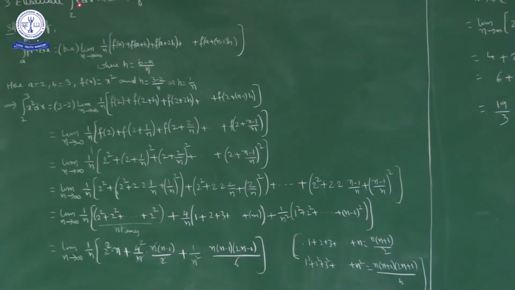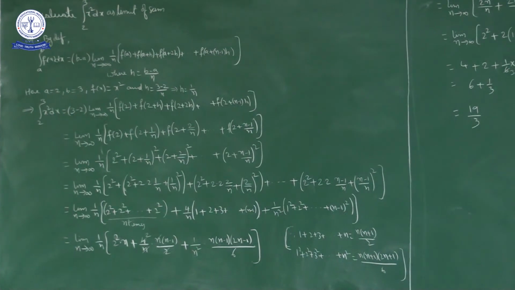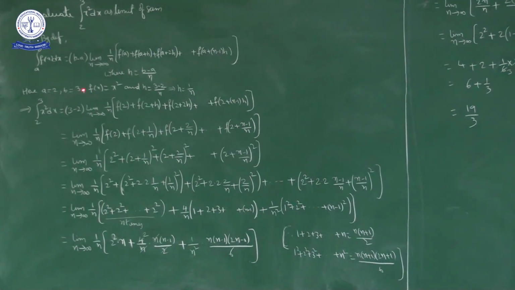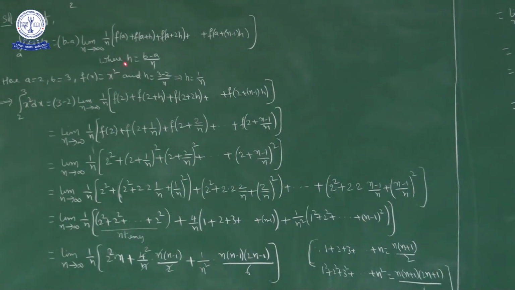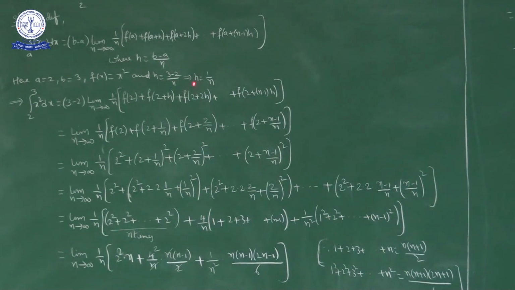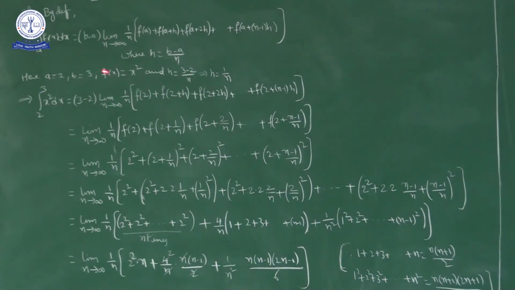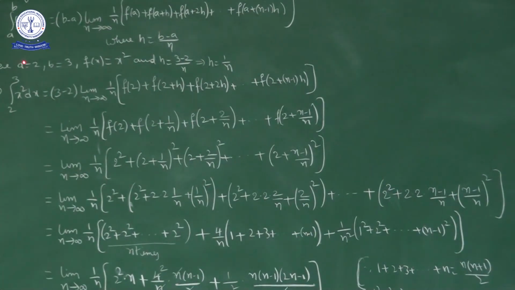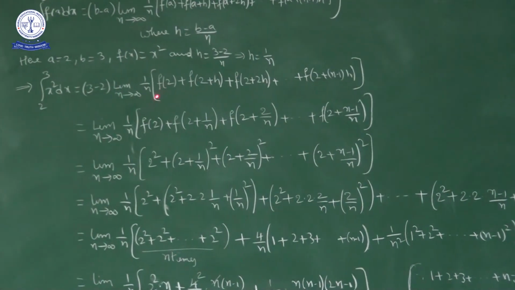Now for this problem, lower limit is what? 2. So a is equal to 2. Upper limit is what? 3. b is equal to 3. What is f of x? x square. And what is h? h is equal to b minus a upon n. So 3 minus 2 upon n. h is equal to 1 by n. Okay. So for this question, integral 2 to 3 x square dx is equal to b minus a, 3 minus 2 into limit n approaches to infinity 1 by n into f of a.